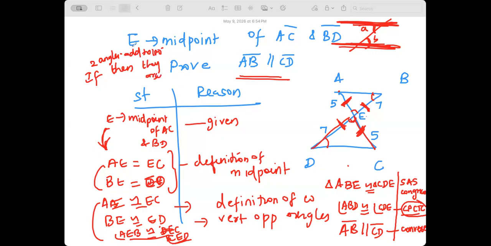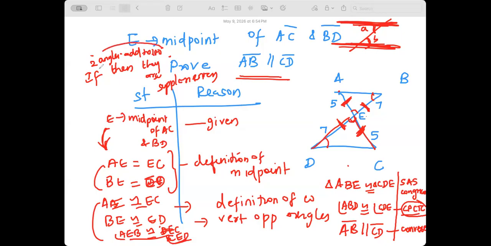If that is a theorem, the other way is the converse: if two angles are supplementary, then they add up to 180. One is called the theorem, one is called the converse. You switch the hypothesis and the conclusion.